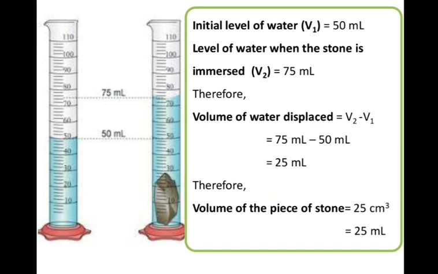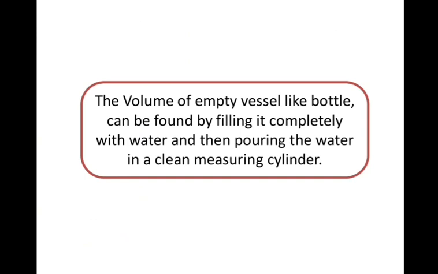Okay, so we can say that this displaced water is nothing but the volume of the stone or the object which we dipped into the water. So the volume of the piece of stone is what? 25 milliliter, and we know that 1 milliliter is equal to 1 centimeter cube. Okay, so we can write it as 25 centimeter cube also. So in this way we are going to measure the volume of any irregular object.